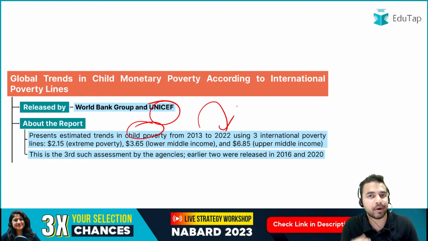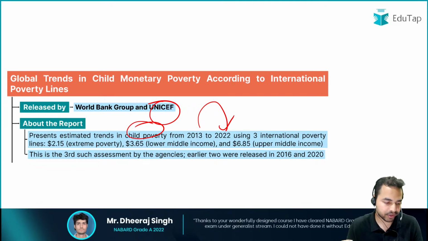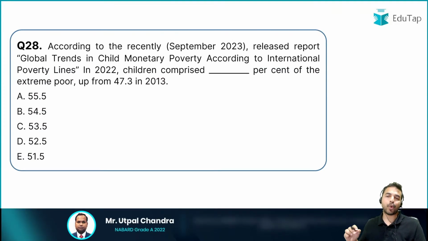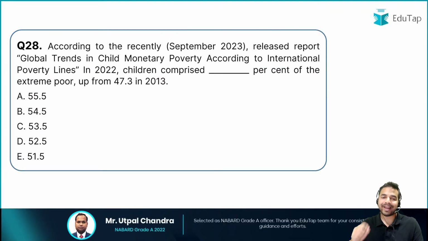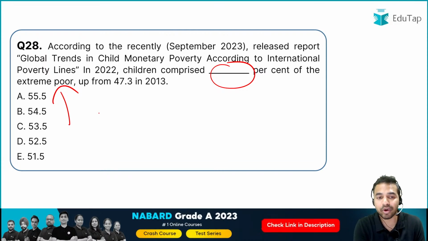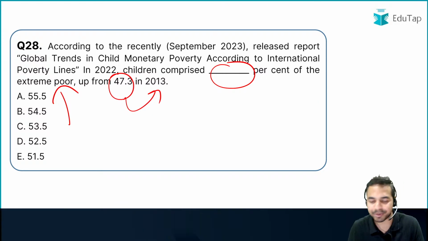That means we are going to see a lot of data on child poverty in the upcoming questions of this report. So my dear friends, quickly tell me the right answer to the next question. We are here on question number 28. Quickly tell me that as per the report, children comprised what percentage of the extreme poor, which increased from 47.3% in 2013? So 47.3 has increased to how much, you have to tell me in the chat box.